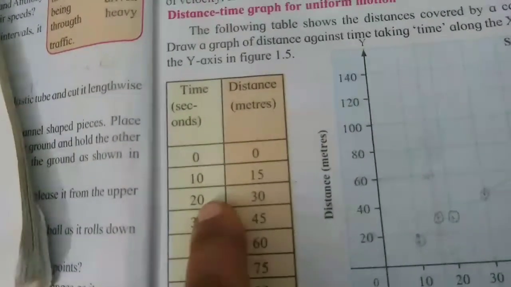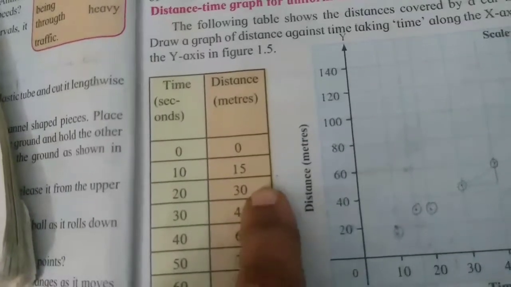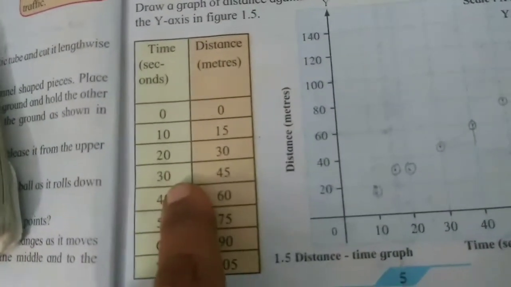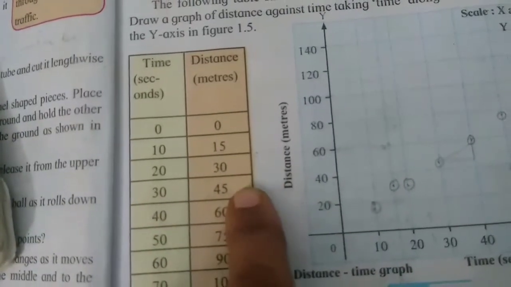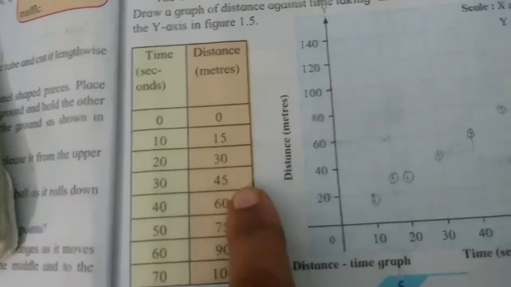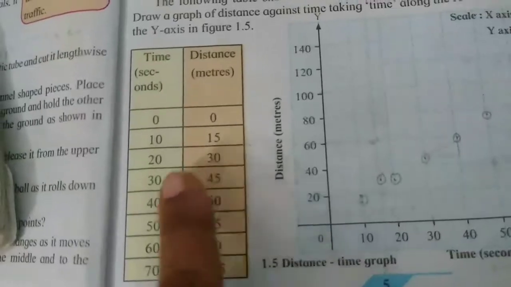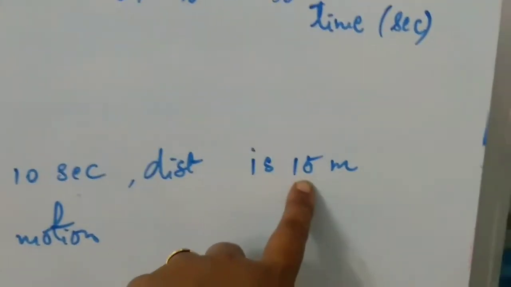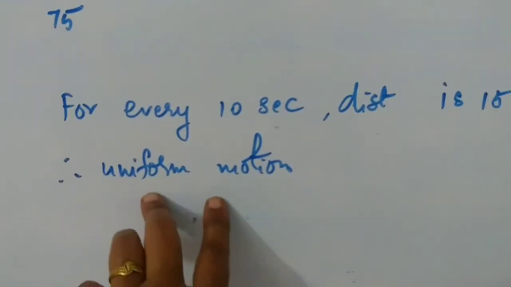Next 10 seconds it will cover a distance again of 15 meters. Again next 10 seconds it will cover a distance of 15 meters. So there is equal distance in equal intervals of time. For every 10 seconds distance is 15 meters. So this is a uniform motion.